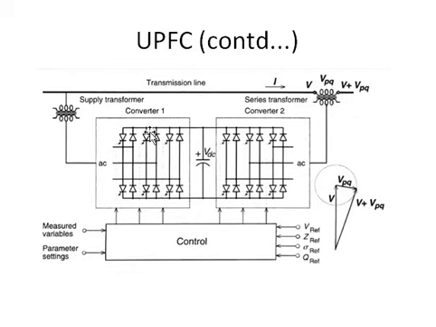Okay, now what will make this UPFC section do this function? For that, we need to control the switches. The switches we are using here will be controlled switches, that is MOSFET, IGBT, thyristors, like that. They will have a gate to which we should provide gating pulses as a control voltage. For that, there is a control section over here, and this control section will provide the gating pulses for all these converter switches.